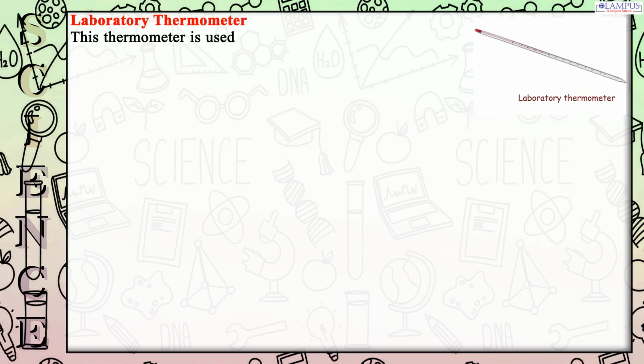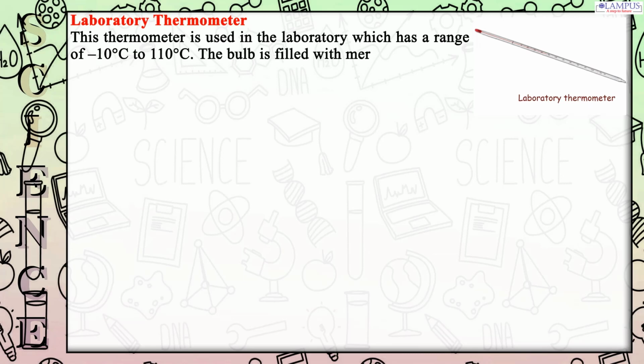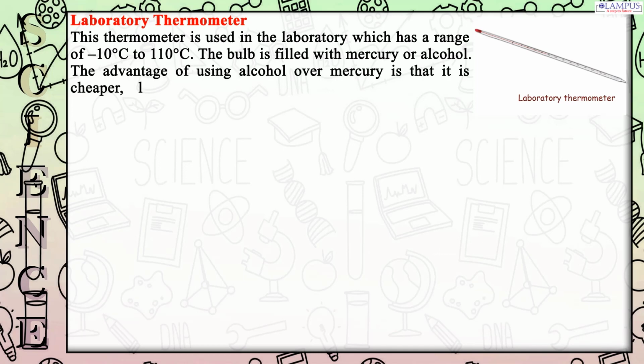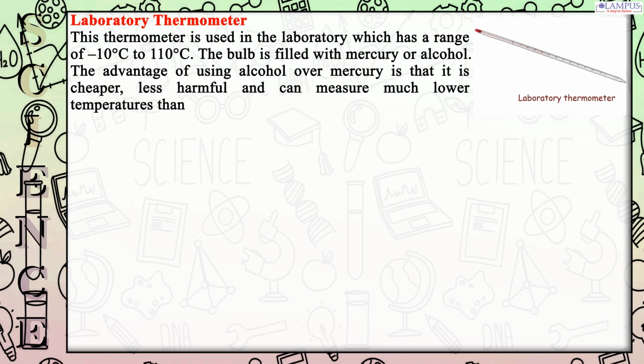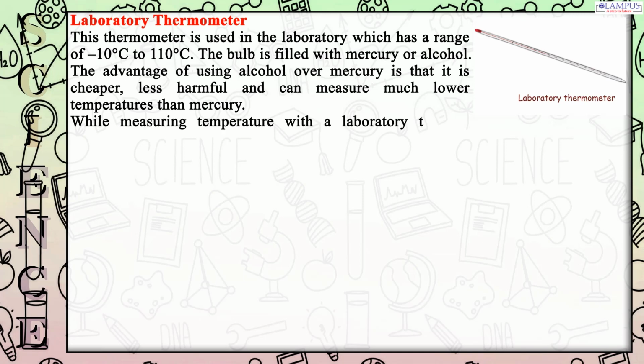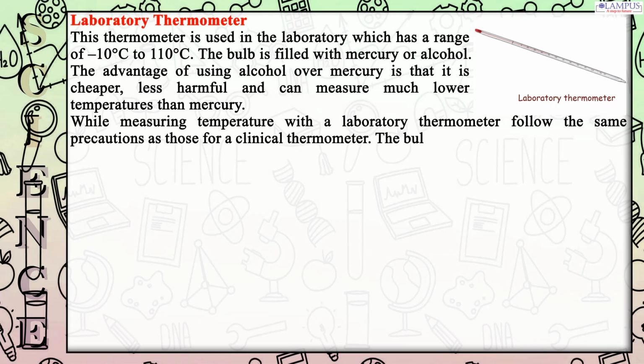Laboratory thermometer. This thermometer is used in the laboratory and has a range of -10 degrees Celsius to 110 degrees Celsius. The bulb is filled with mercury or alcohol. The advantage of using alcohol over mercury is that it is cheaper, less harmful and can measure much lower temperatures than mercury. While measuring temperature with a laboratory thermometer, follow the same precautions as those for a clinical thermometer.